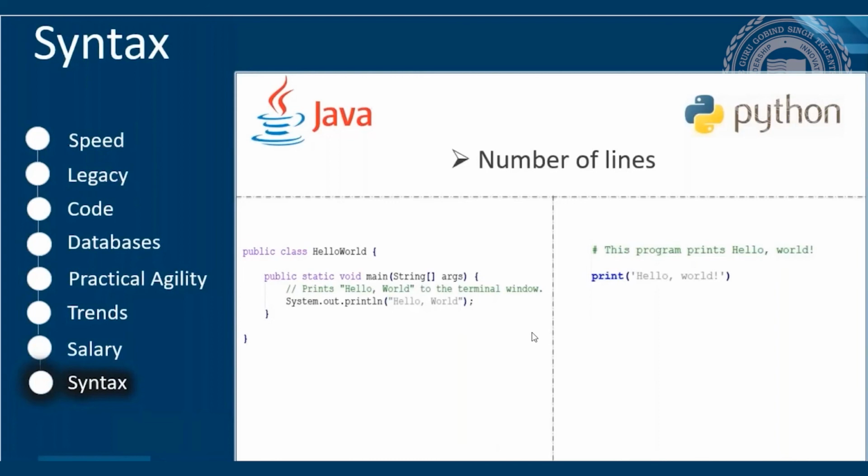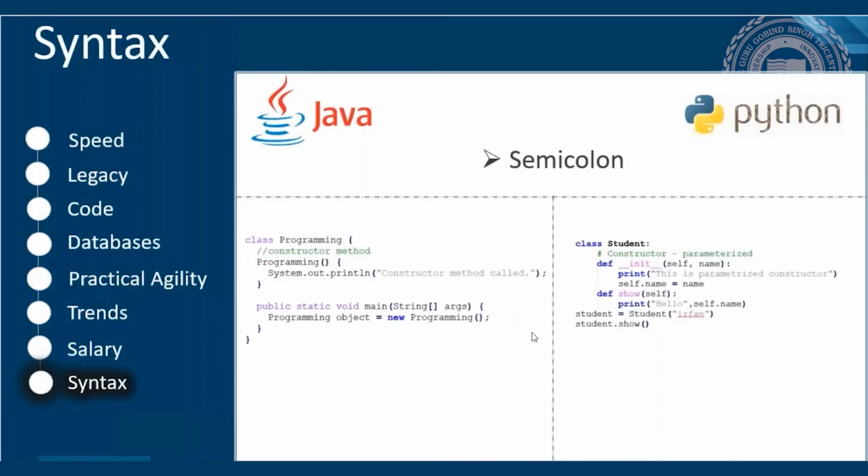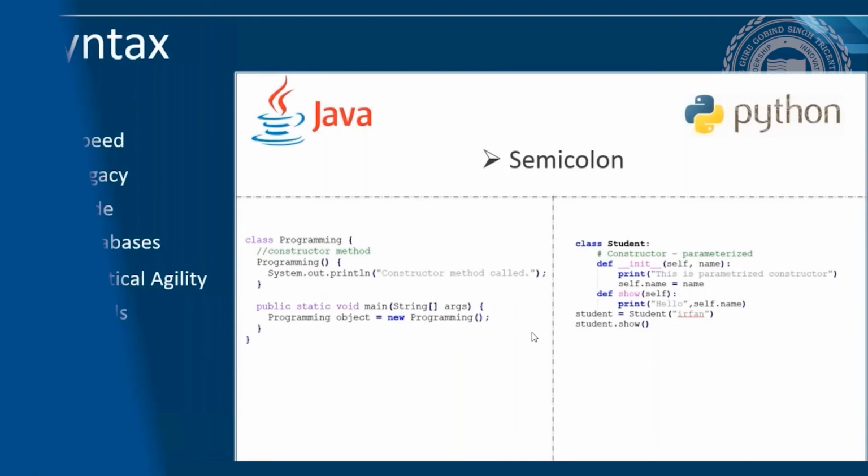Now in this example, we are printing the statement hello world using both languages. In Java, we need to define a class and a main function, which makes it 3 lines of code already, whereas we can use just a print statement in Python. In Java, if we miss a semicolon at the end of the statement, it will throw an error. But there is no such need for a semicolon in Python at the end of a statement.